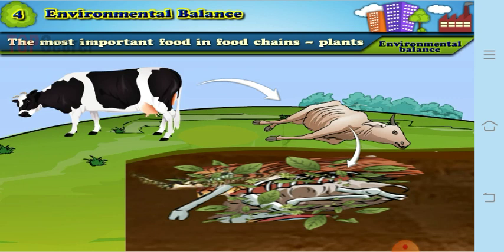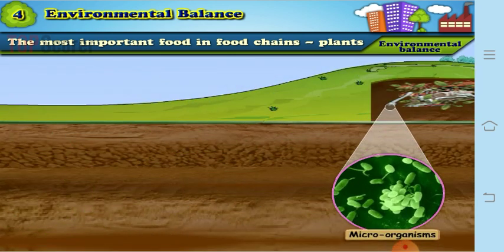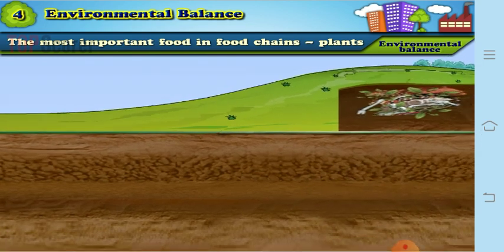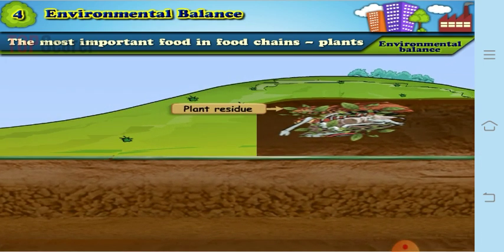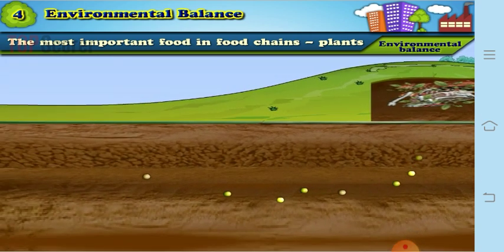When the animals die, their dead bodies decompose in the soil due to the microorganisms. These microorganisms convert the dead bodies of the plants as well as of the animals into rich soil. It is also called humus rich soil, and that soil becomes fertile.